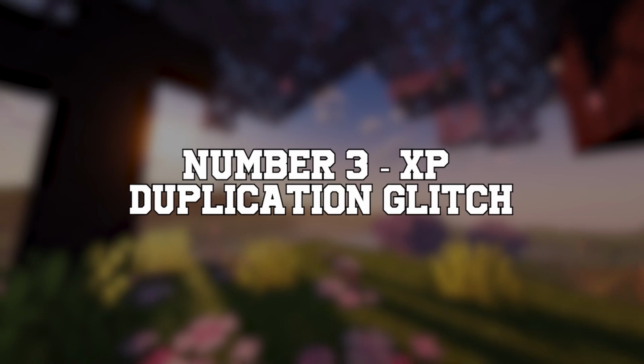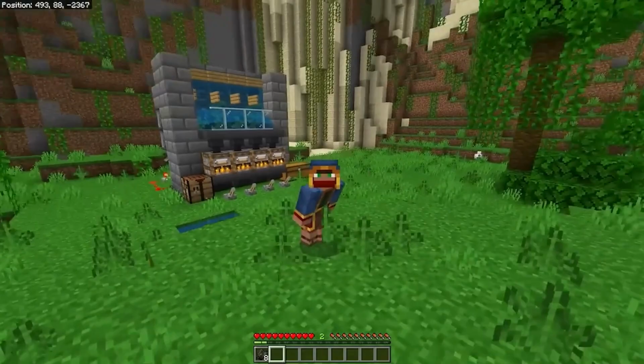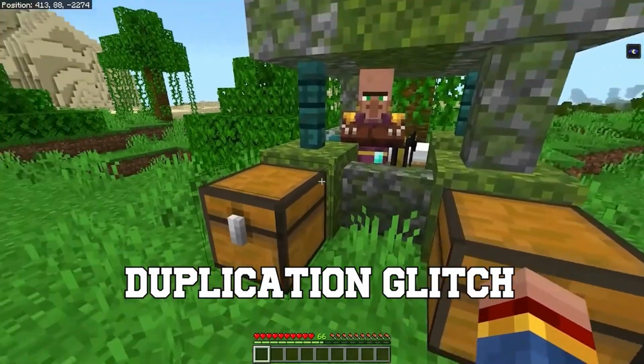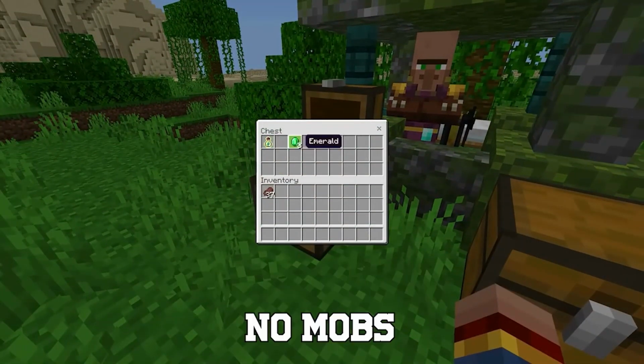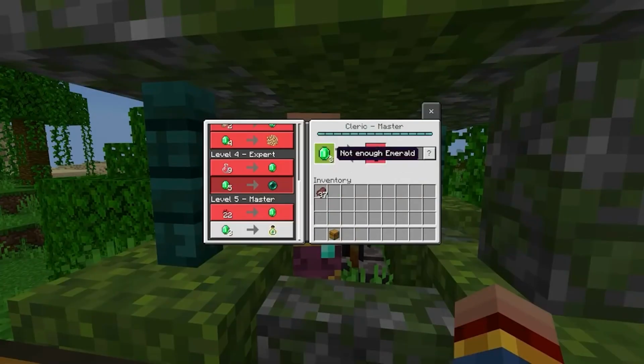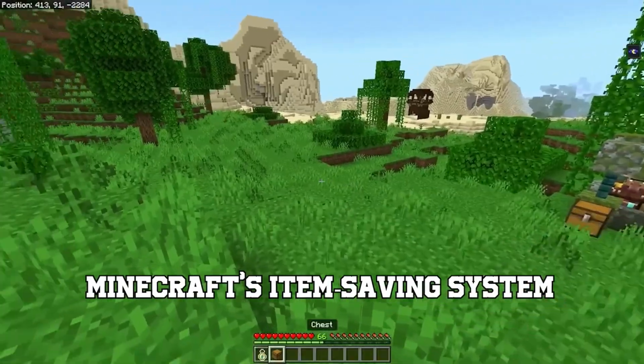Number 3, XP duplication glitch. Now, let's get one thing straight. This is a duplication glitch. It requires no redstone, no mobs, and no fancy setups. It's just you, a villager, and a little bit of a trick to bypass Minecraft's item saving system.